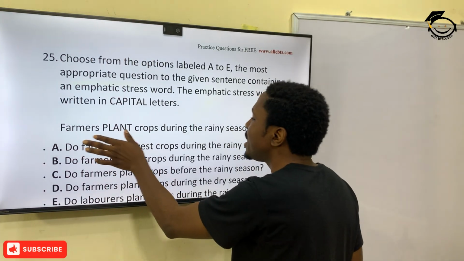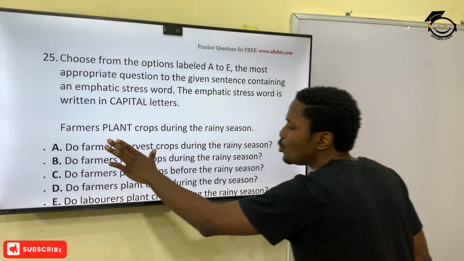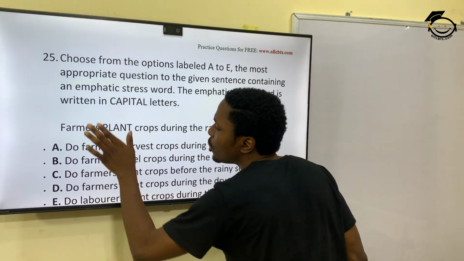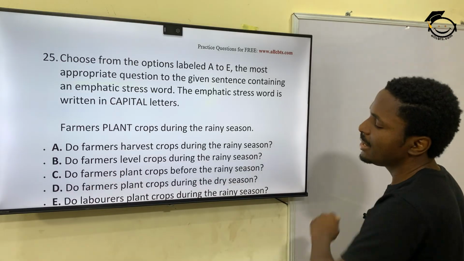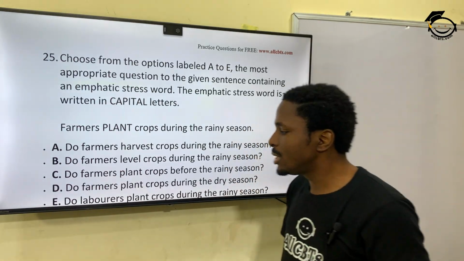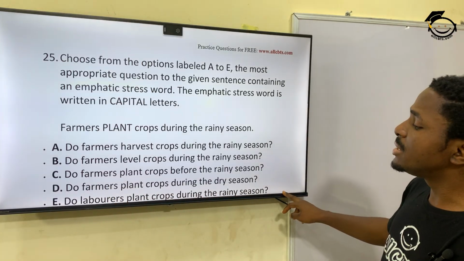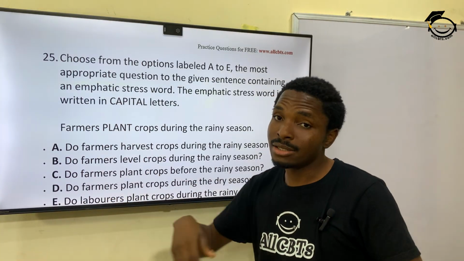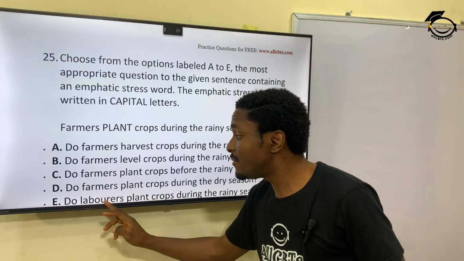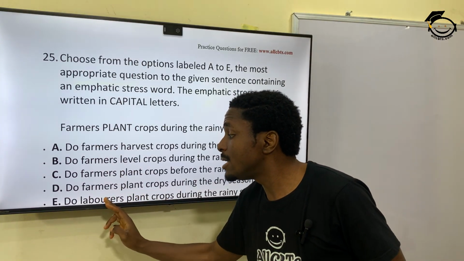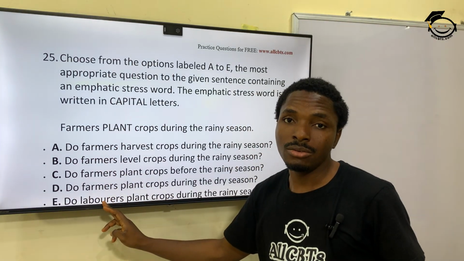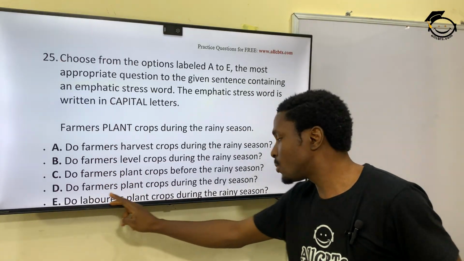So, farmers plant crops during the rainy season. Which of these would be the opposite of this? Let's start the elimination method. Let's start from E. Do laborers plant crops during the rainy season? Laborers, farmers, they are not the same. The word must be the same as what we have here. We are talking about farmers, not laborers, so we can strike E out.